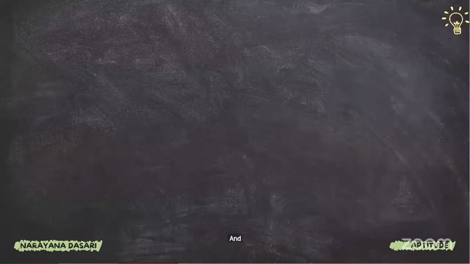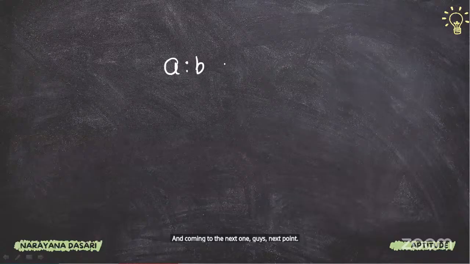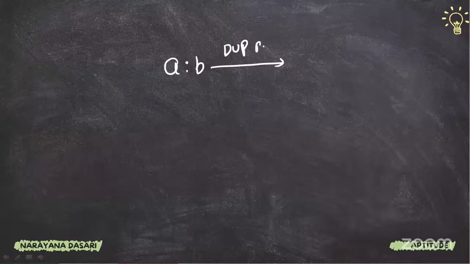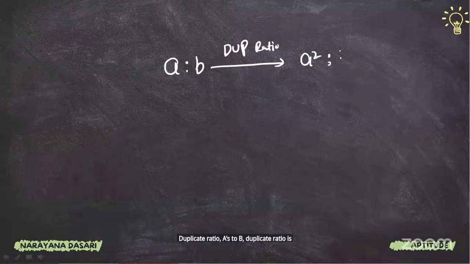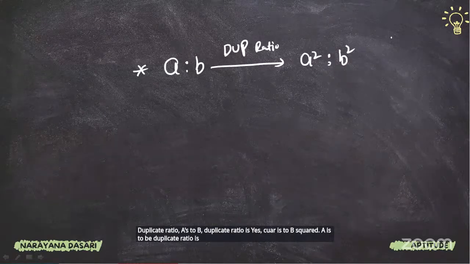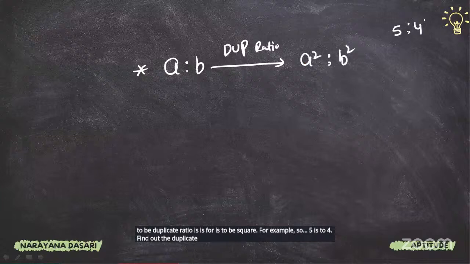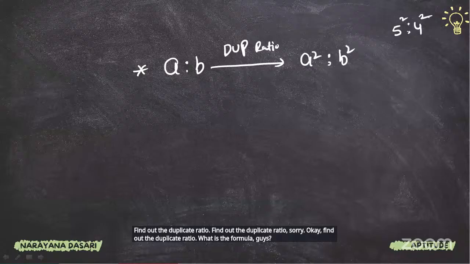And coming to the next point, guys. A is to B duplicate ratio is A square is to B square. For example, 5 is to 4. Find out the duplicate ratio. What is the formula, guys? 5 square is to 4 square.